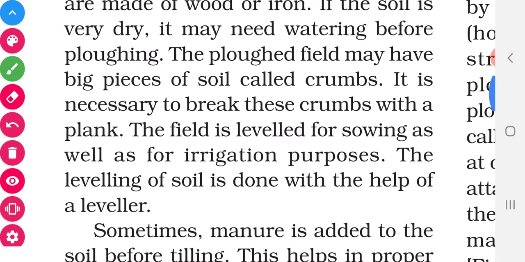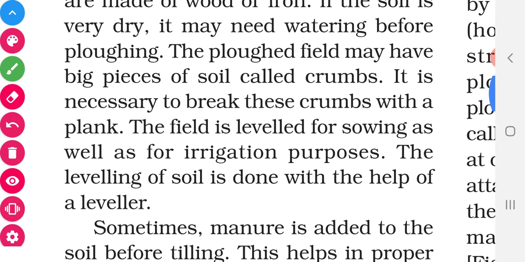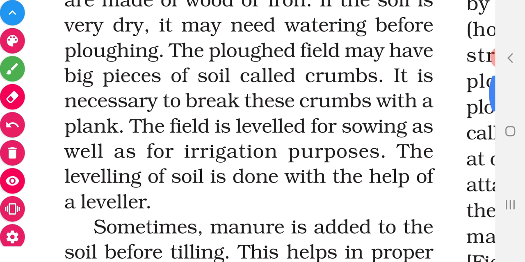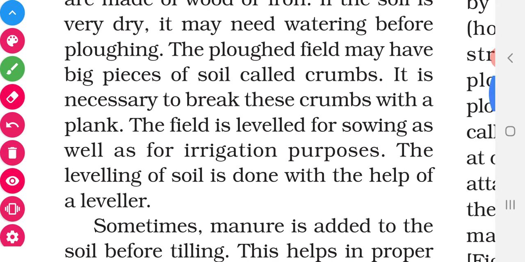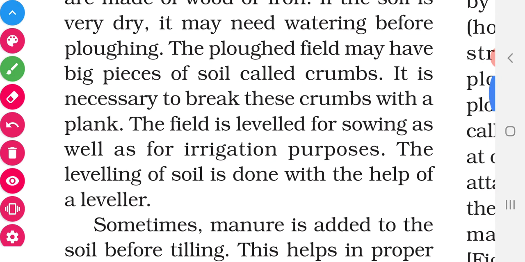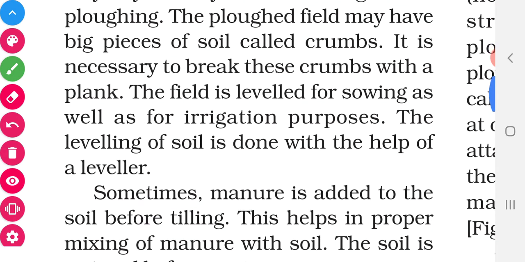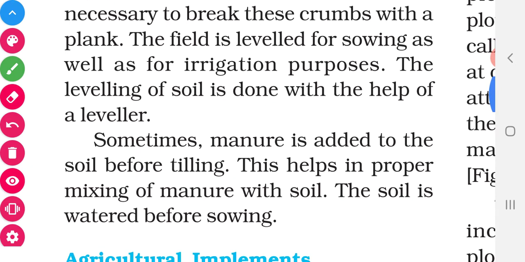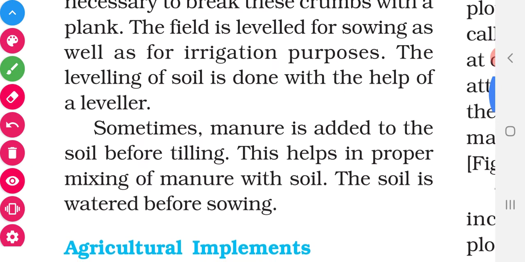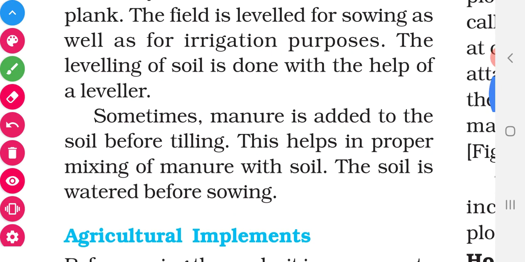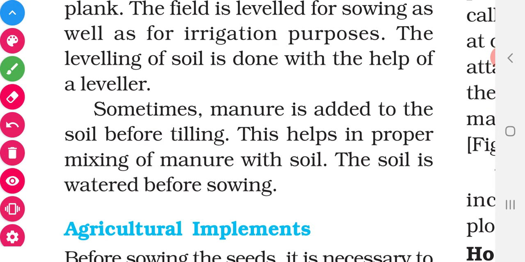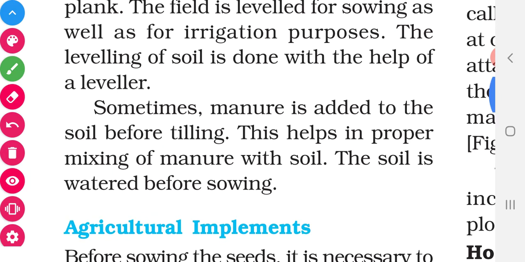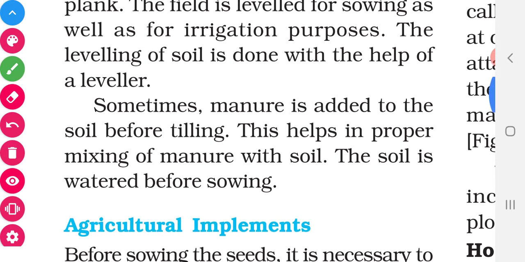The ploughed field may have big pieces of soil called crumbs. The big pieces of soil have to be broken into small pieces, then only it will be helpful. In addition to that, we can add manure to the soil and go for ploughing. If we add manure and plough, it helps the soil to mix with manure.